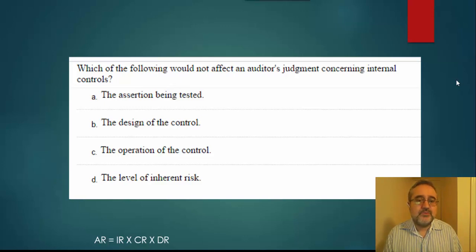Based upon the risk of material misstatement, the auditor will determine the nature, timing, and extent of our substantive audit procedures. So you notice here what we're talking about is internal controls. Well, internal controls are related to the control risk.